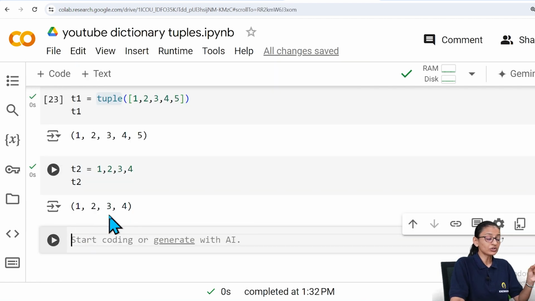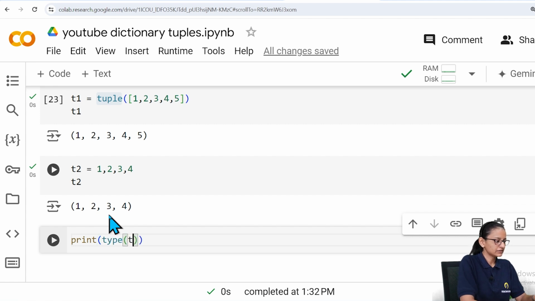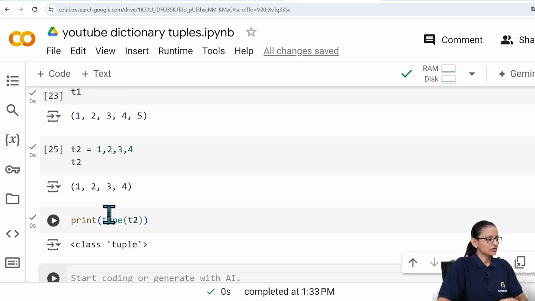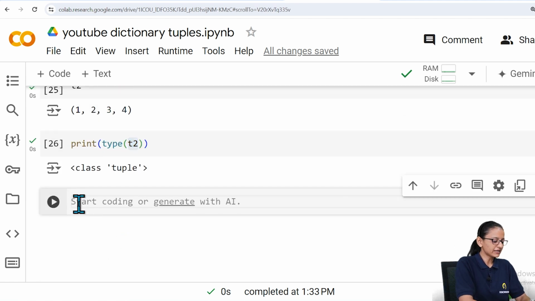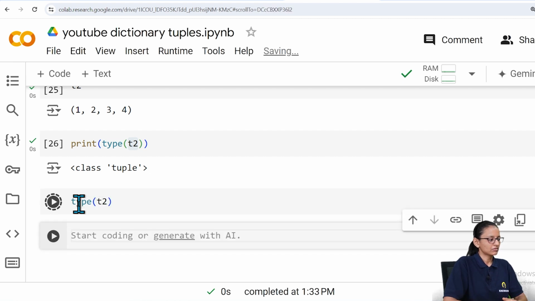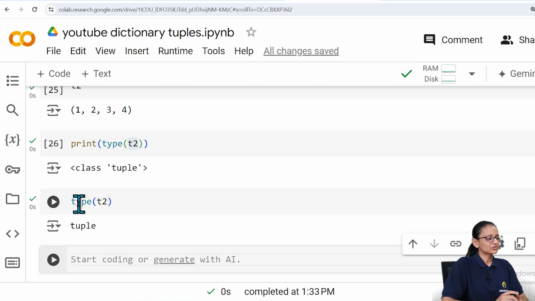And if you want to know the data type of that variable, you can write print, then type T2. So here you can see that tuple is the class of that T2 variable. You can write like that also. So these are the different ways of creating a tuple.